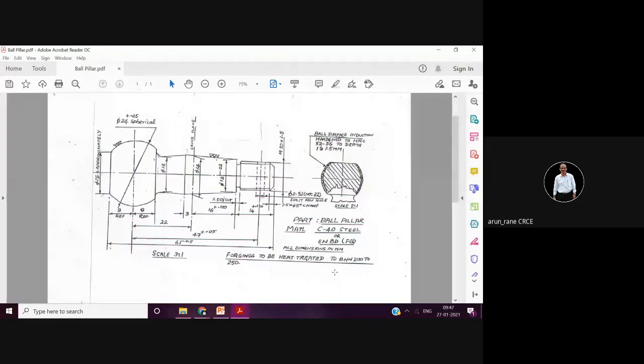Now the diamond indenter has to penetrate, so obviously you need to apply a load, isn't it? 20 kg, 30 kg, 40 kg, 50 kg. Depending upon this load, the hardness is graded A, B, C. Up to 30 kg it is A, then up to 50 kg it is B, and more than that it is C. So it is not BHN, it is Rockwell. In Rockwell there are different types: A, B, C.